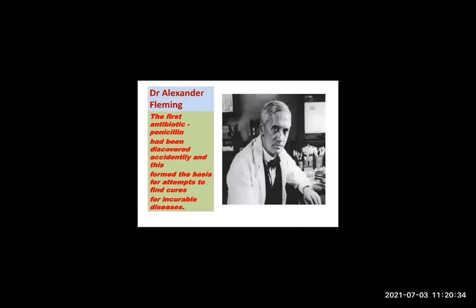So he discovered the first antibiotic, that is penicillin. Accidentally, he discovered it, and this formed the basis for attempts to find cures for incurable diseases. So there were many incurable diseases that were cured by using this penicillin. Penicillin is nothing but a group of antibiotics which is obtained from a fungus.